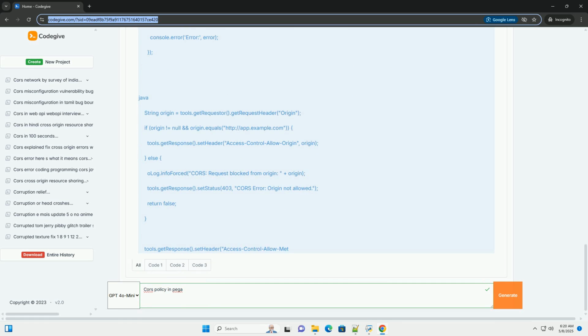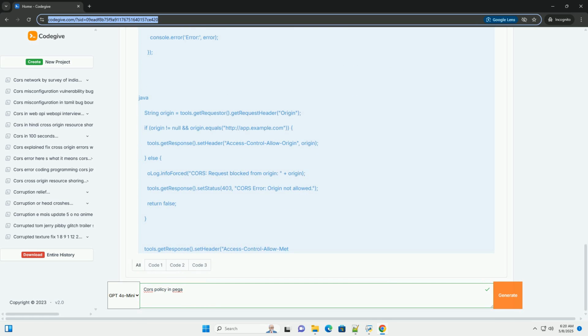Simple versus preflight requests. CORS distinguishes between two types of requests. Simple requests: a simple request meets the following criteria. The method is GET, HEAD, or POST. The content type is one of application/x-www-form-urlencoded, multipart/form-data, or text/plain. No custom request headers are set.